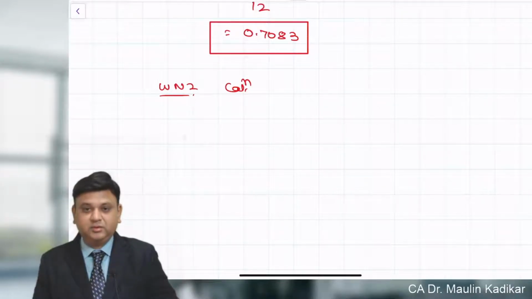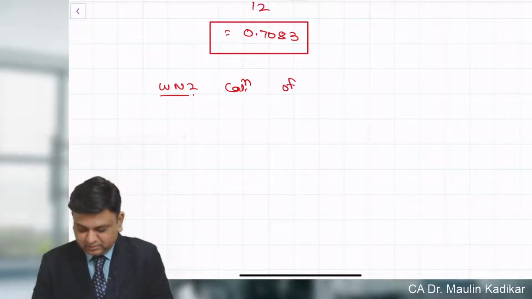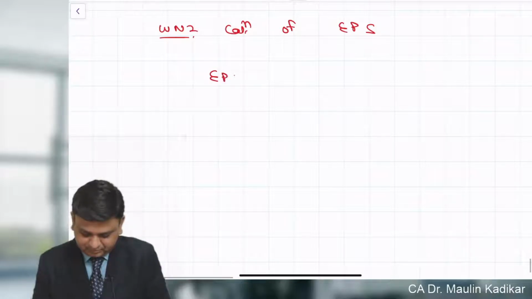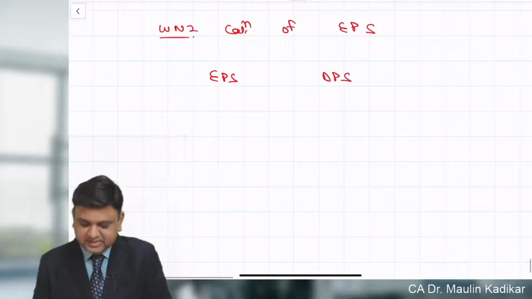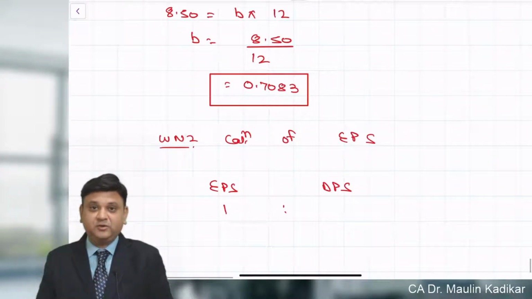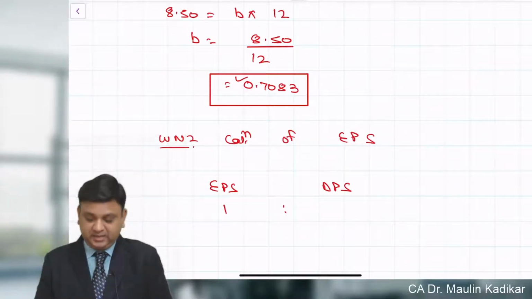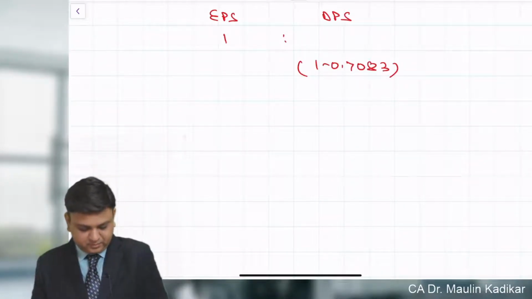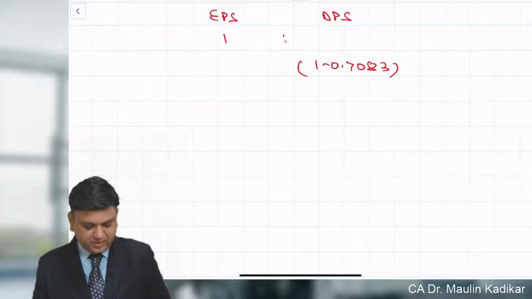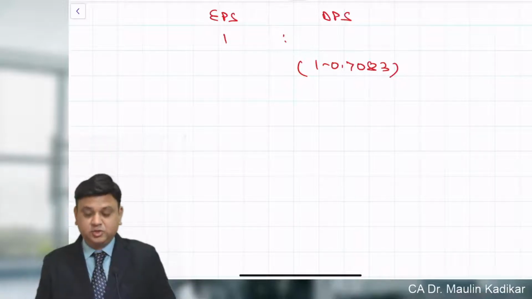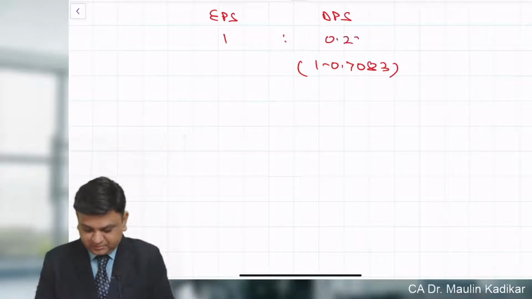Working note number 2, calculation of earning per share. EPS and DPS. For every 1 rupee that you earn, this is retained and the remaining is paid in form of dividend. So it is 1 minus 0.7083. So 0.2917.